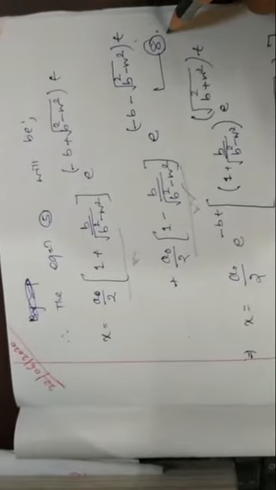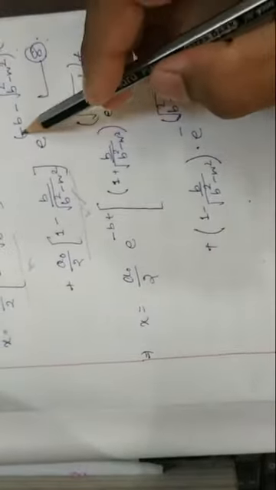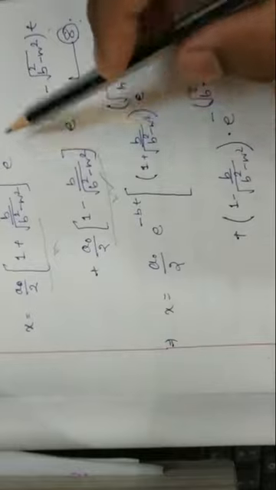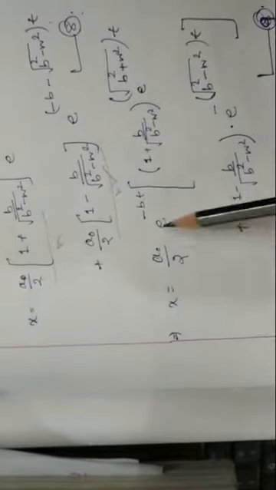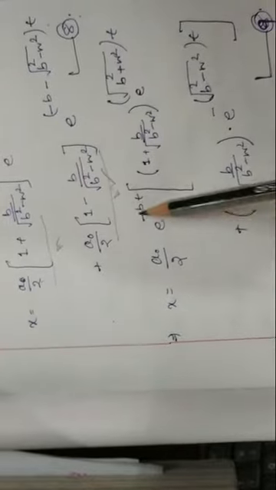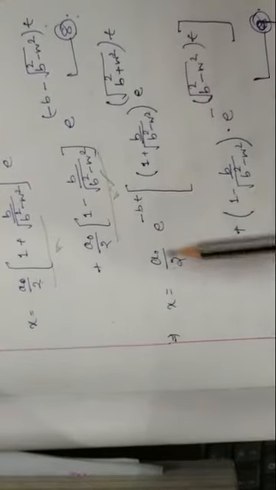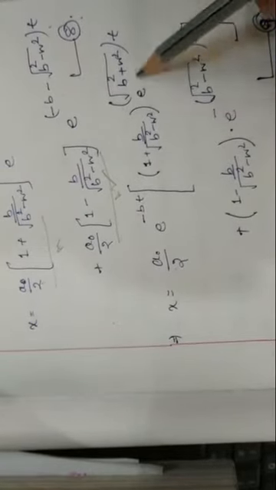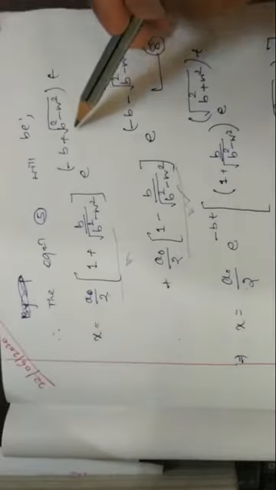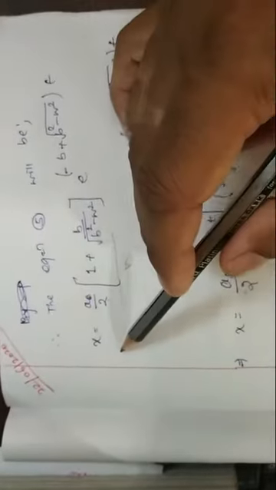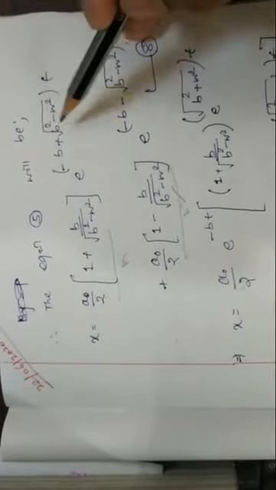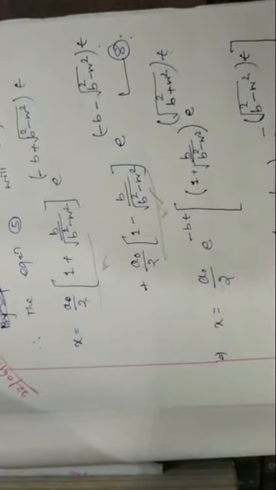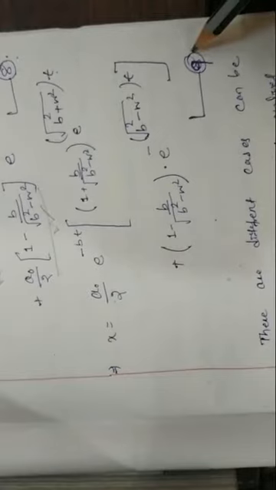Or if I take common e to the minus bt from each term, then a0 by 2 goes outside the bracket, and e to the power minus bt also goes outside the bracket. So inside the bracket we have 1 plus b over the square root of b squared minus omega squared, times e to the power square root of b squared minus omega squared into t, plus again 1 minus b over the square root of b squared minus omega squared, times e to the minus square root of b squared minus omega squared into t. This is equation number 9.